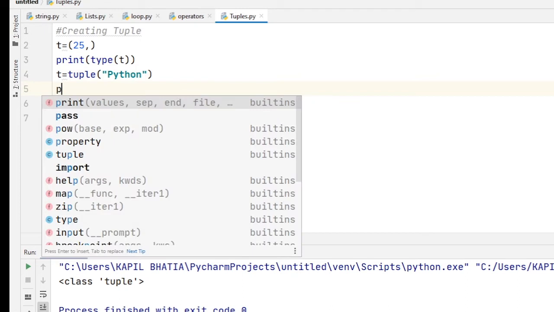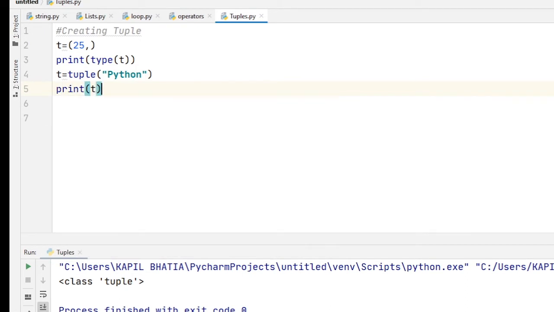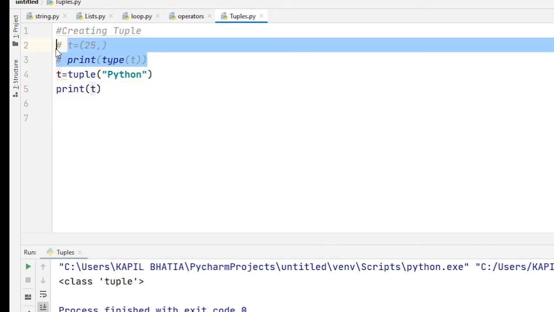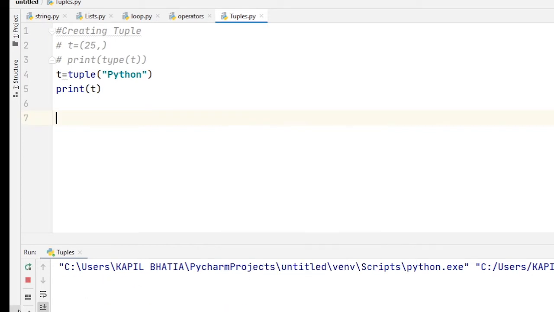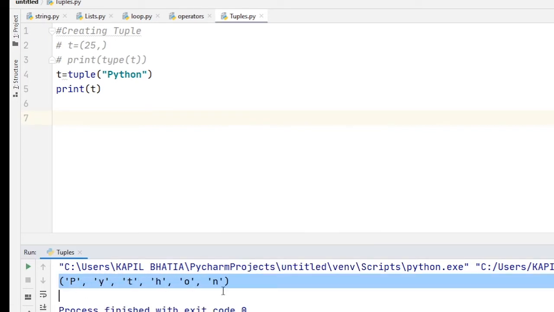When I print the value of T, here you can see the elements of the tuple are P, Y, T, H, O, N. So I hope you understand how to create a tuple from an existing sequence.